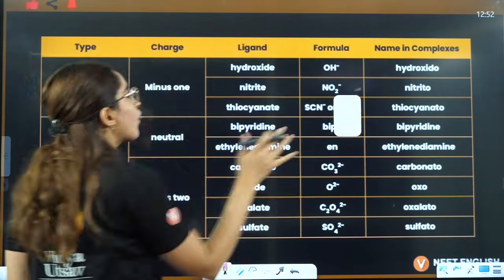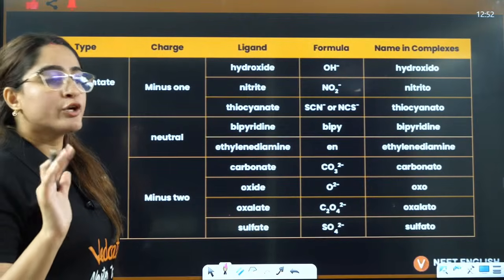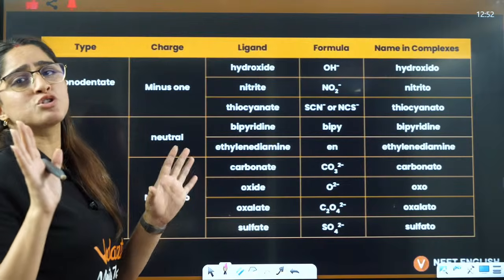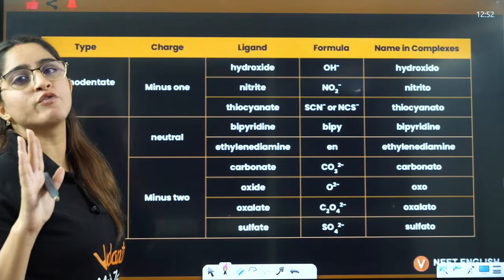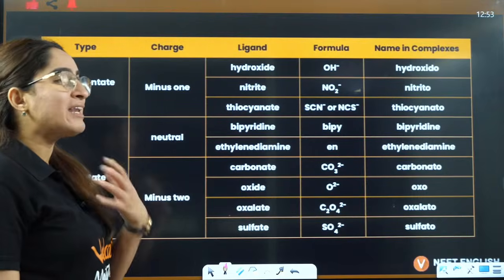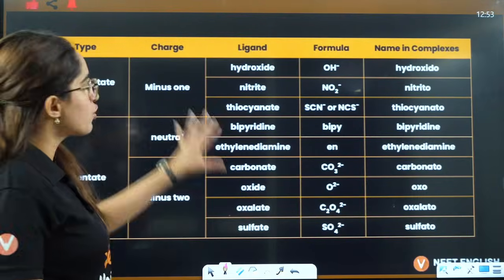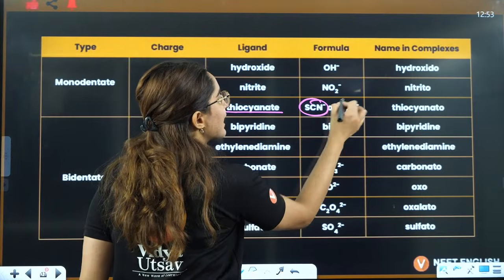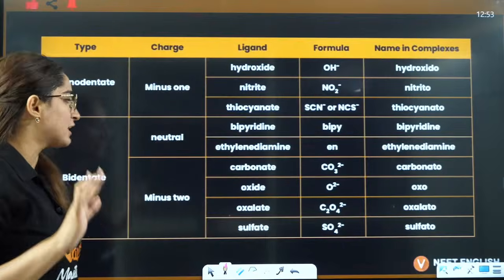These are very important. If you don't know this table, you will not be able to do VBT, you will also not be able to do CFT, and also IUPAC. So anything you will not be able to do if you don't know this table, right? So thiocyanide, that means SCN negative, again one donor site with negative charge.